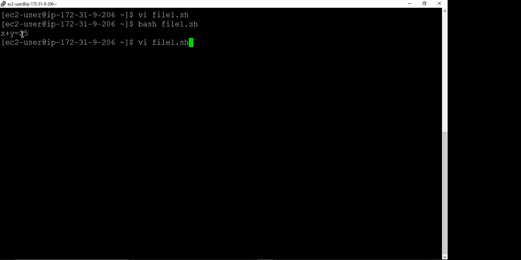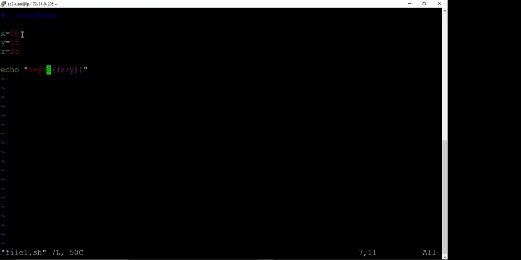So in the same way, suppose you want to perform more arithmetic operations. In that case, we can write echo again, and suppose we want to have their multiplication.